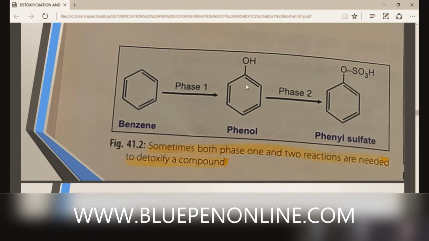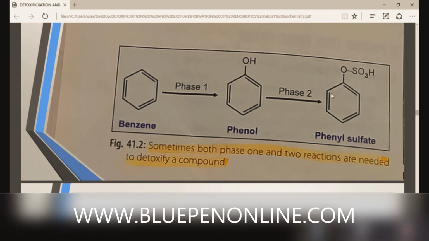Okay, that is our phase 1 reaction. It's also a toxic product. So we have to convert the toxic product into a detoxified product, and that is by a phase 2 reaction: addition of a sulfate group. What is the result? Phenyl sulfate. Sometimes both phase 1 and phase 2 reactions are needed to detoxify a compound.